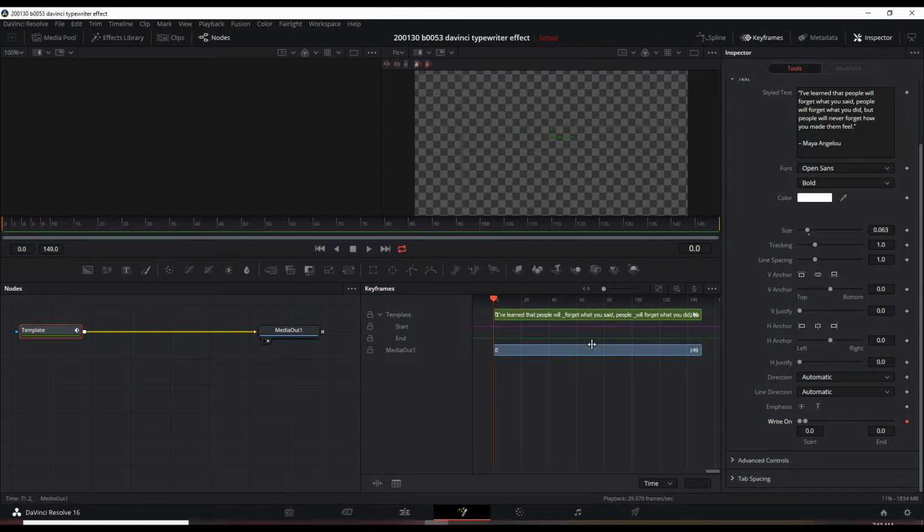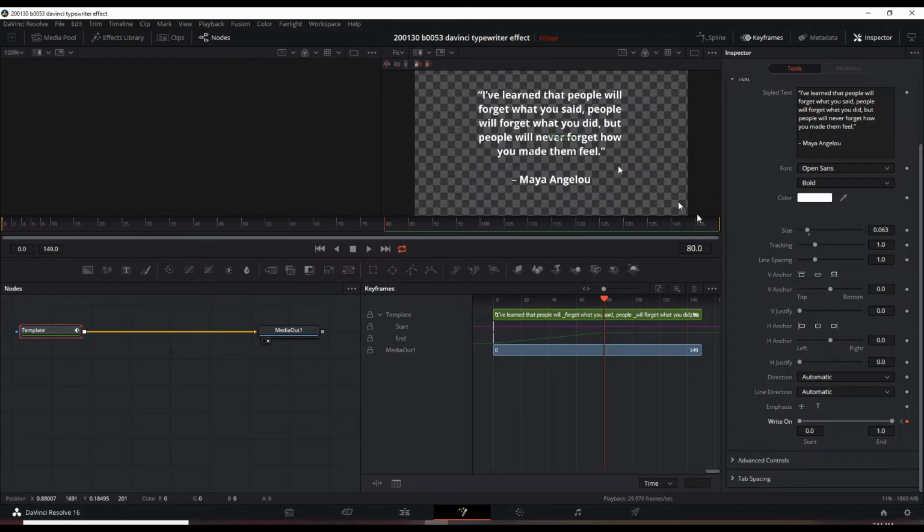The second phase of making the typewriter effect work is to show it fully. So let's go somewhere in the middle, let's say at 80 frames later. Then it's still invisible, right? Because it's still fully to the left here. But as we drag this to the right, now we can see the full text again. And it automatically created a keyframe right there. This shows you the gradual appearance of the text. And from this keyframe, the full text is shown until the end, until the 149th frame.